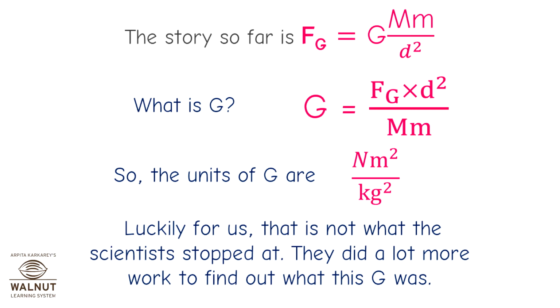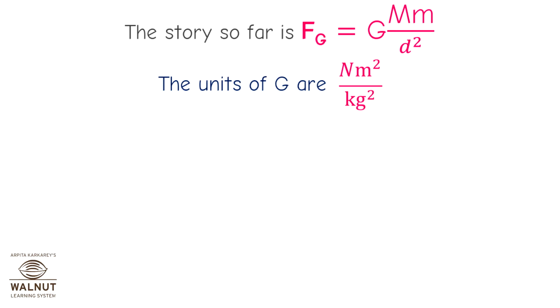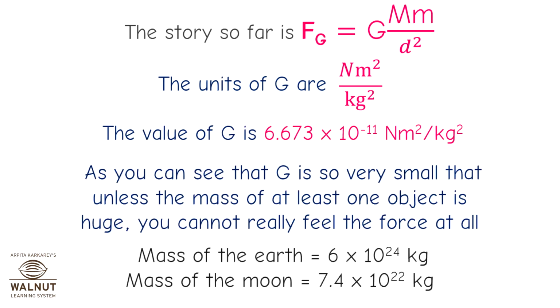What is G? G is equal to Fg into d square upon Mm. So the units of G are Newton meter square upon kg square. Luckily for us, that is not what the scientists stopped at. They did a lot more work to find out what this G was. Okay, the story so far is Fg is equal to G into Mm upon d square. The units of G are Newton meter square per kg square. The value of G is 6.673 into 10 raised to minus 11 Newton meter square per kg square.